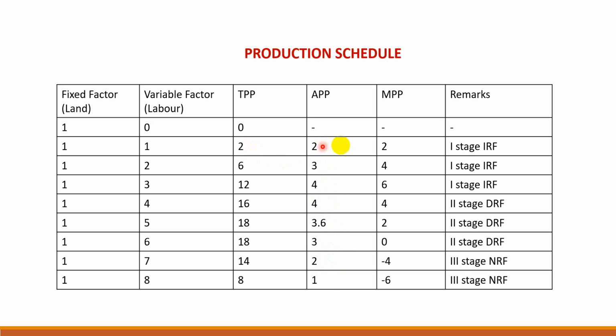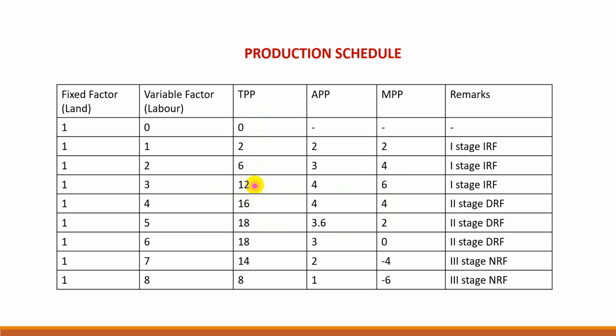MPP's behavior we know. As long as MPP rises, TPP will increase at increasing rate. So up to 3 units of employment of variable factor, TPP increases at increasing rate. Then when MPP decreases but is positive, TPP increases at diminishing rate.